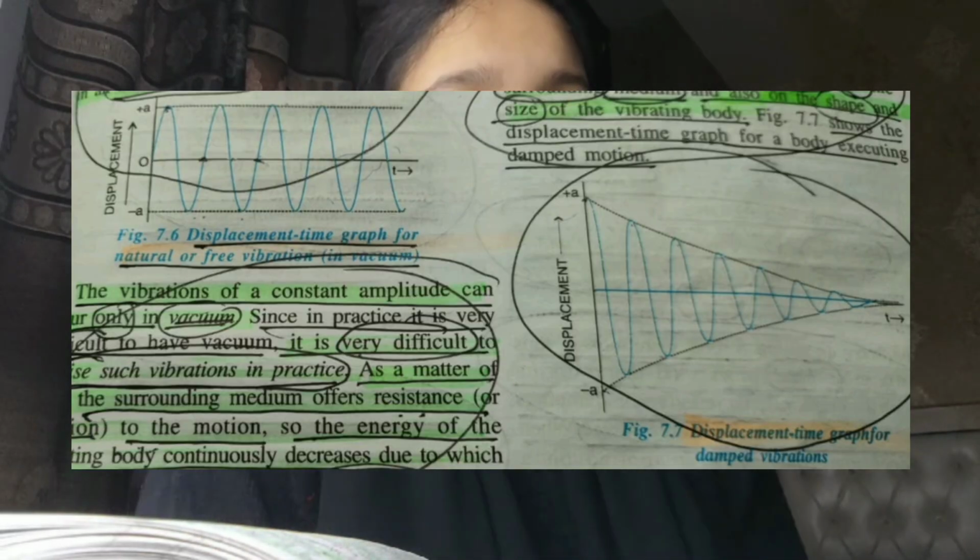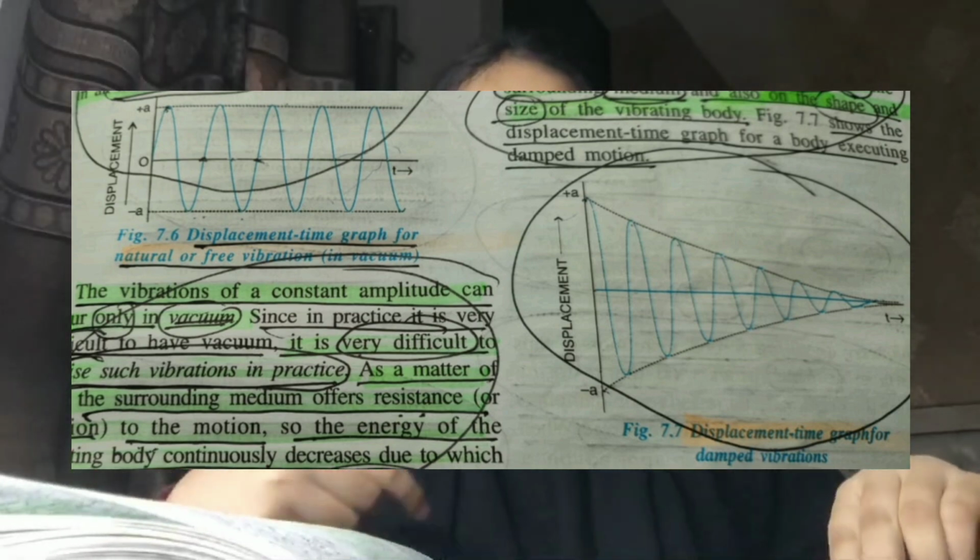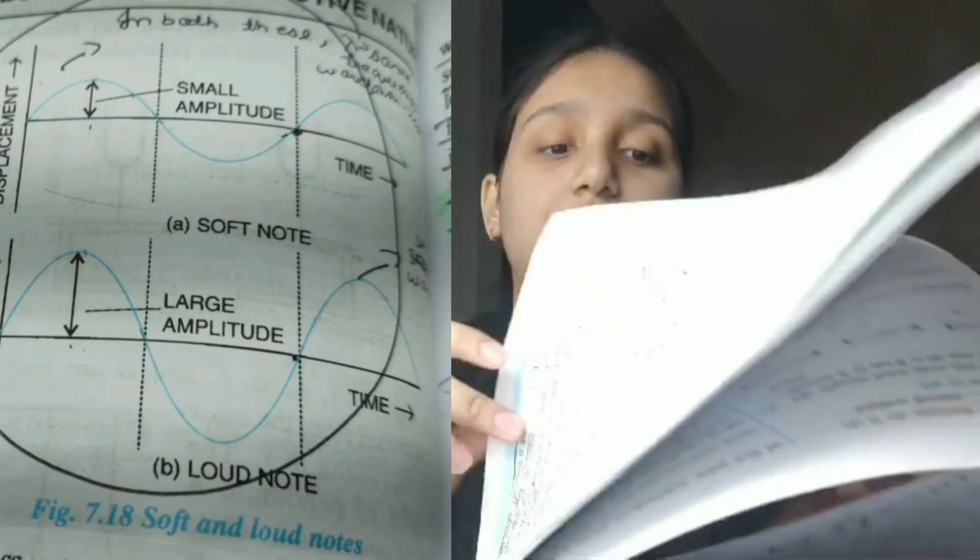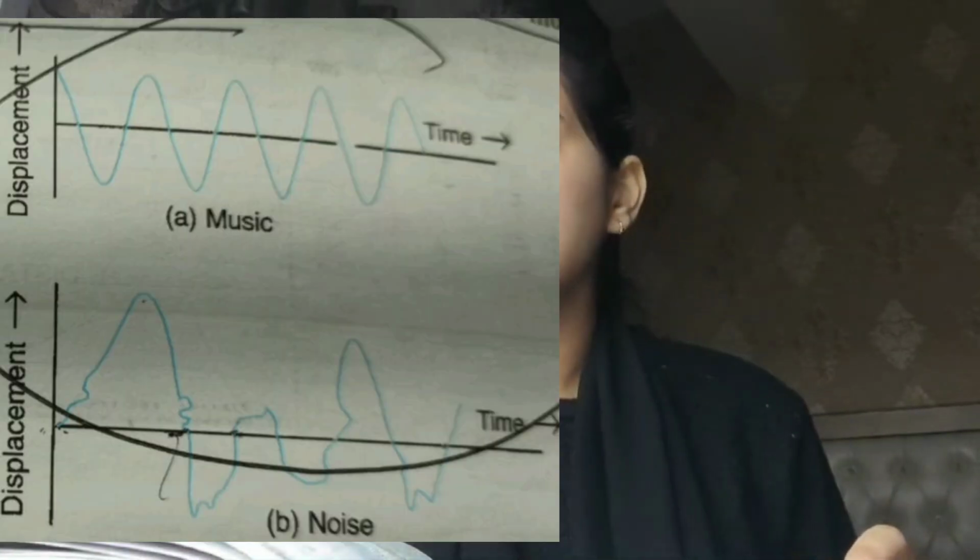Straight away come to your chapter sound. In sound, all those graphs like the displacement time graph for natural or free vibration, for your damped vibration, this is very important. And then some diagrams are given for your experimental questions also, so you have to keep that in mind. Then soft and loud notes is very important, and your low pitch note, high pitch note graph. And pure note, musical note, two sounds of same amplitude, and music and noise graph, this is also very important.